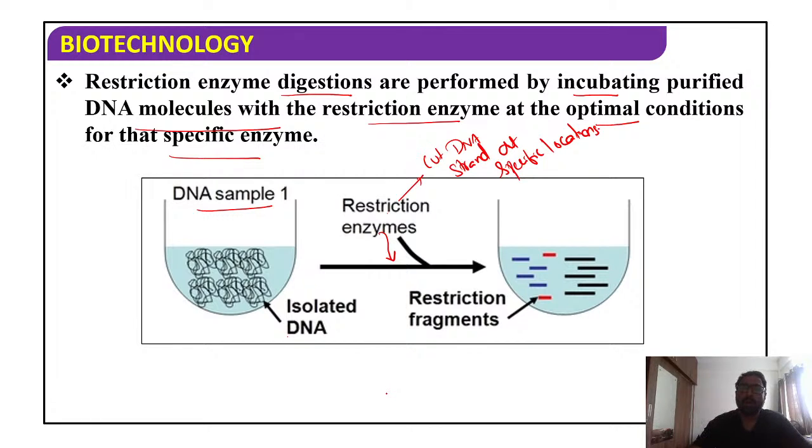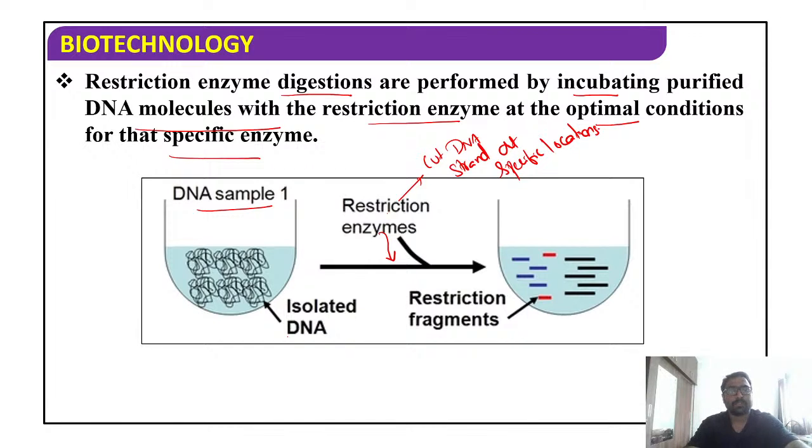Okay, now how can you know how many places the restriction enzyme acted? Because once you isolate the DNA, there will be so many impurities in that also. They will have proteins, they will have some amino acids, so many impurities may be present.